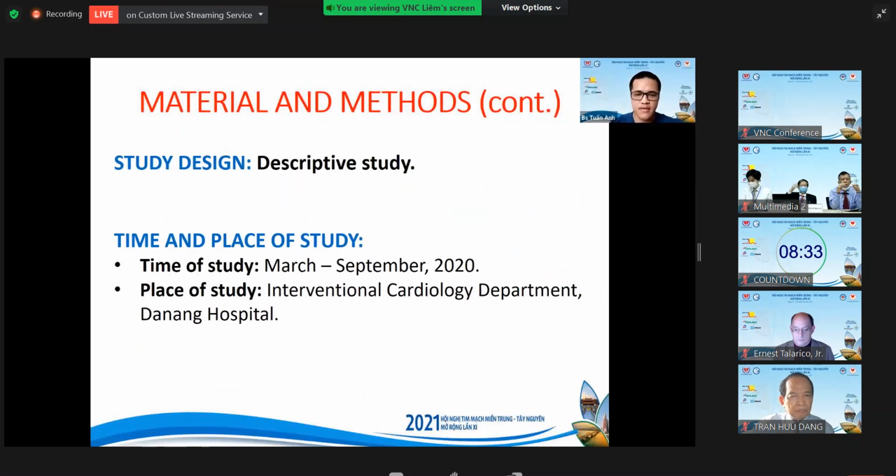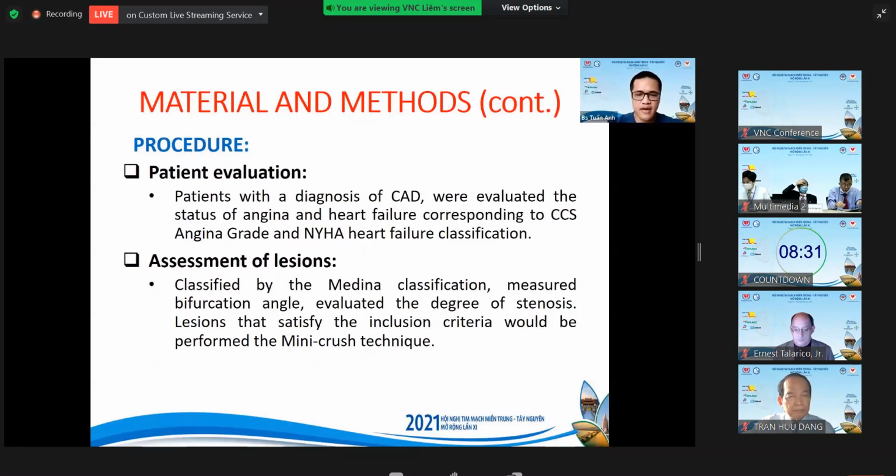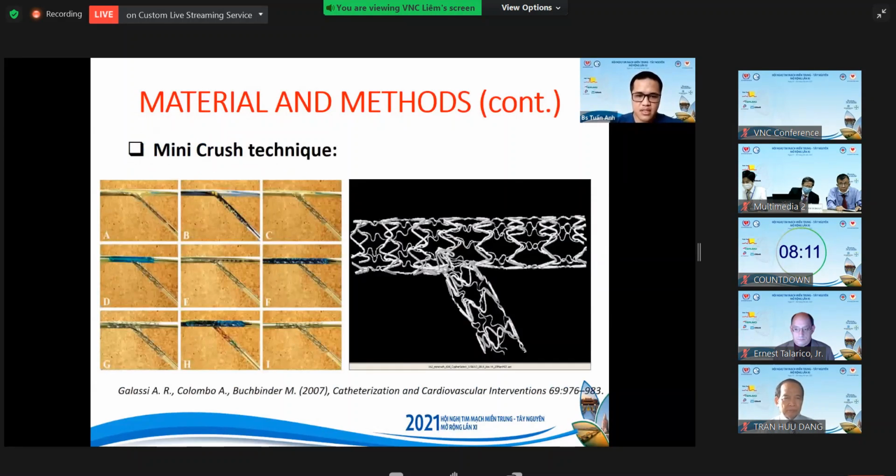These patients were evaluated for angina and heart failure status according to the CCS angina grade and NYHA heart failure classification. After the coronary angiography that confirmed the inclusion criteria, the minicrush technique would be performed. The first picture shows how to perform the 9 steps of the minicrush technique, and the second one shows the final result of a successful technique.